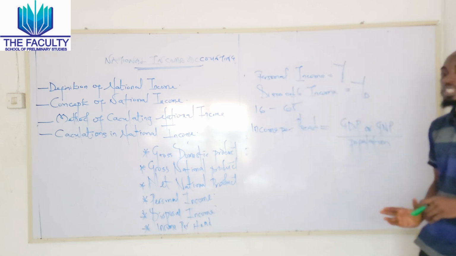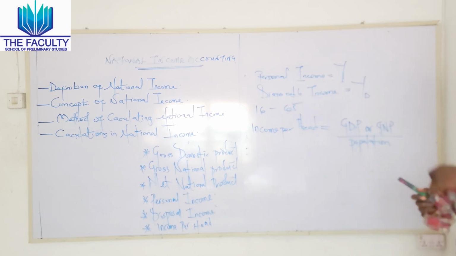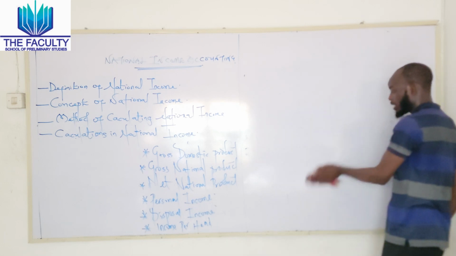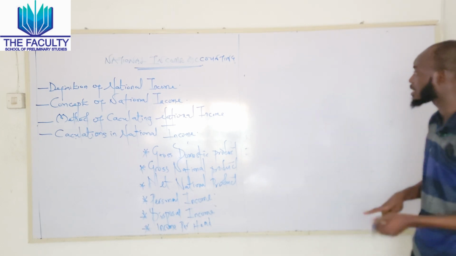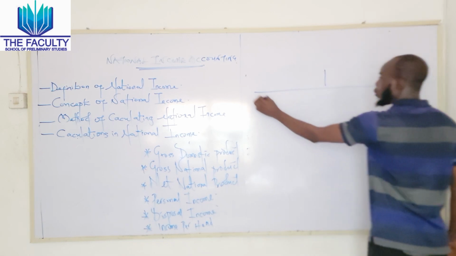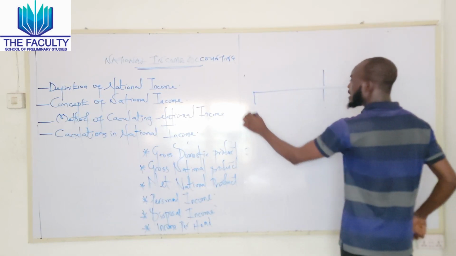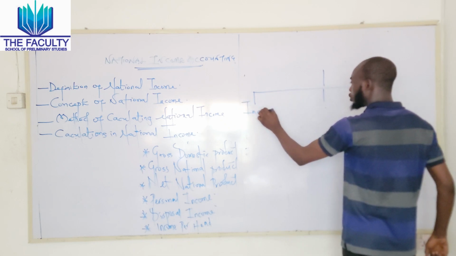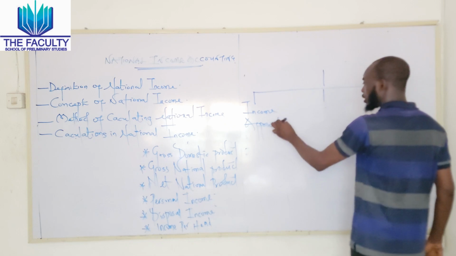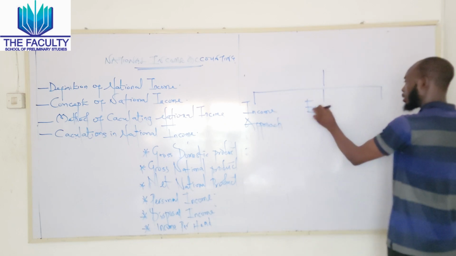So these are the concepts of national income accounting. Now we are moving on to the next one, which talks about the methods we use in calculating national income accounting. There are three methods. The first one is the income approach. The second one is the expenditure approach.